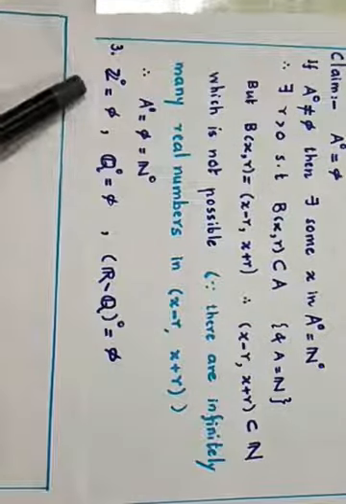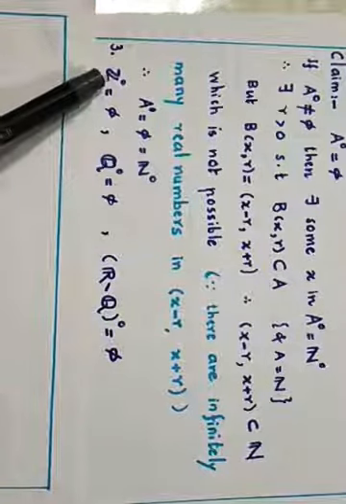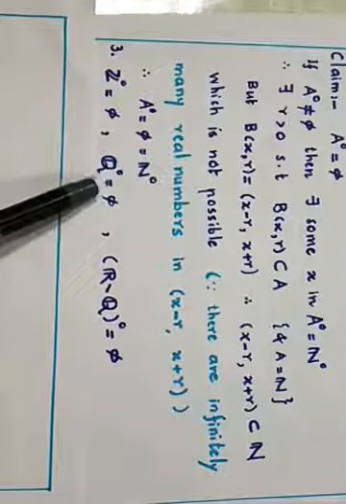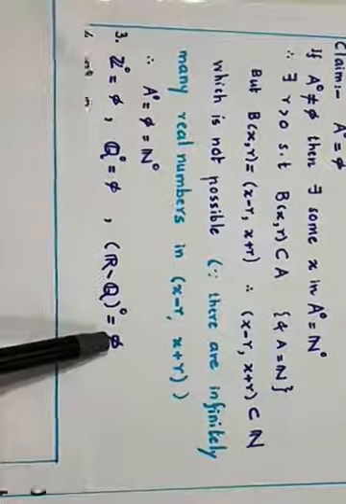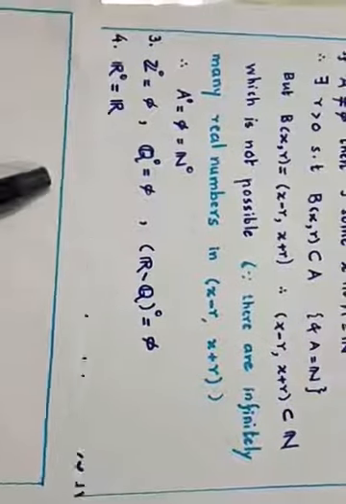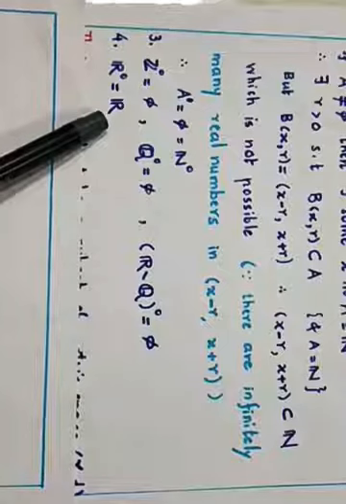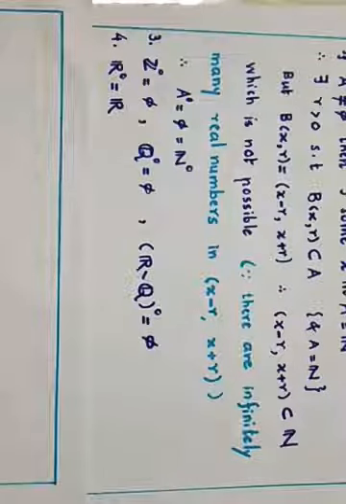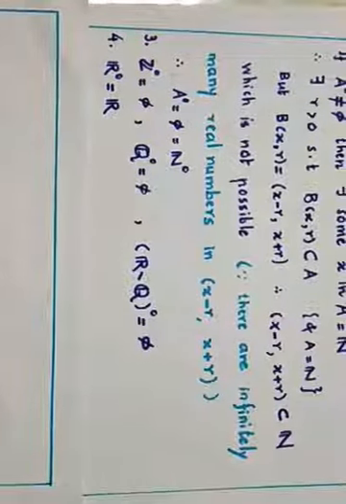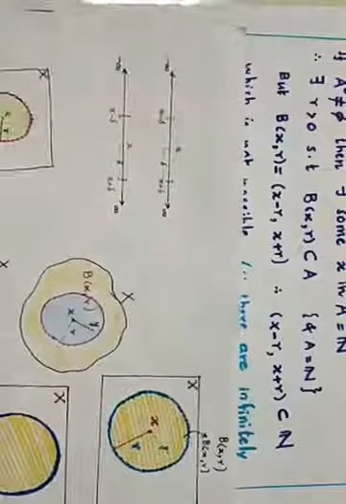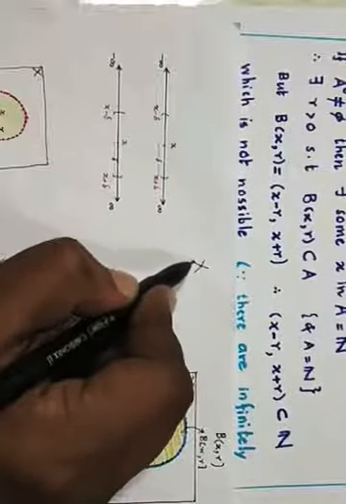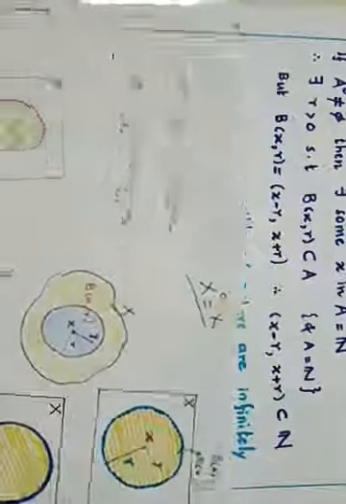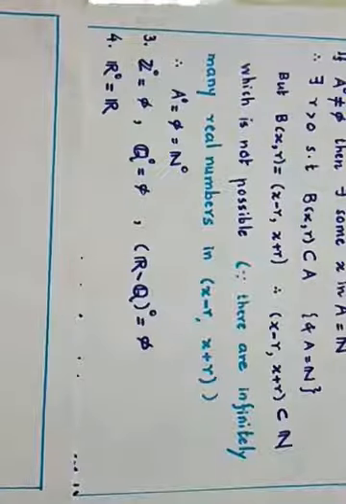Similarly, we can prove that Z, the set of all integers, also has empty interior. The set of all rational numbers, its interior is also empty, and the set of all irrational numbers also has empty interior. But the interior of R is R itself, with the usual metric. In any metric space (X, d), X itself is an open set. So for any metric space, the interior of X will be X. So the interior of R will be R here, because R is open in itself.